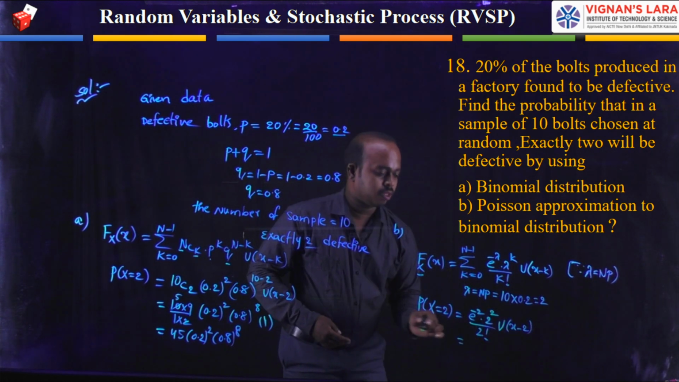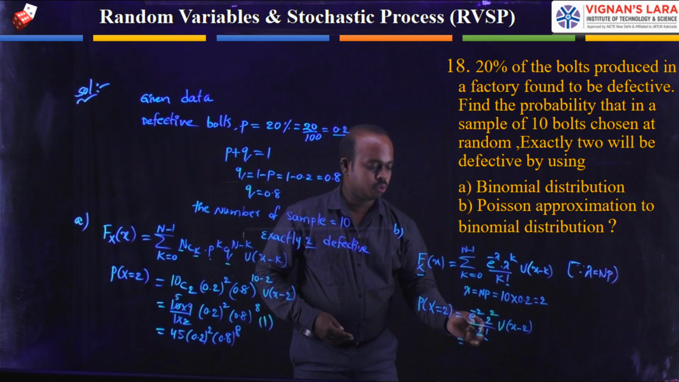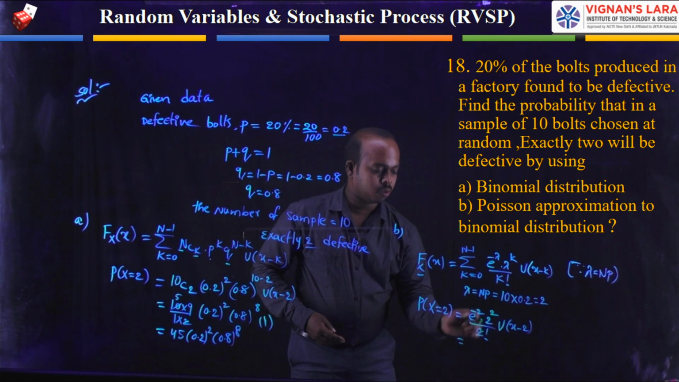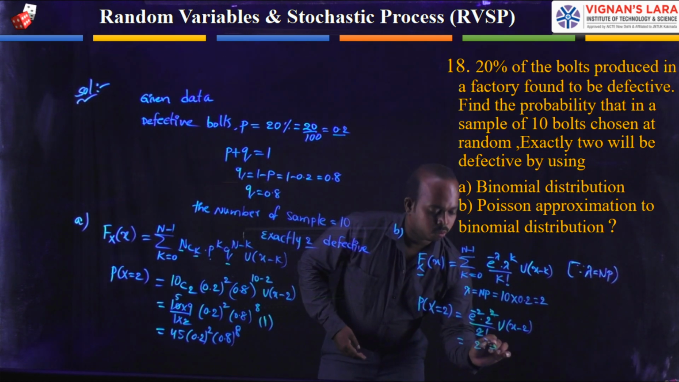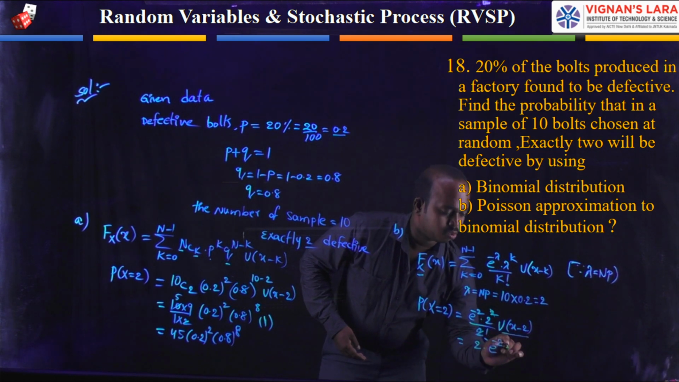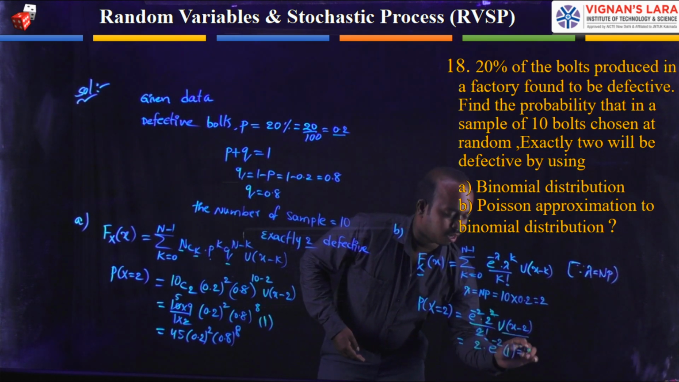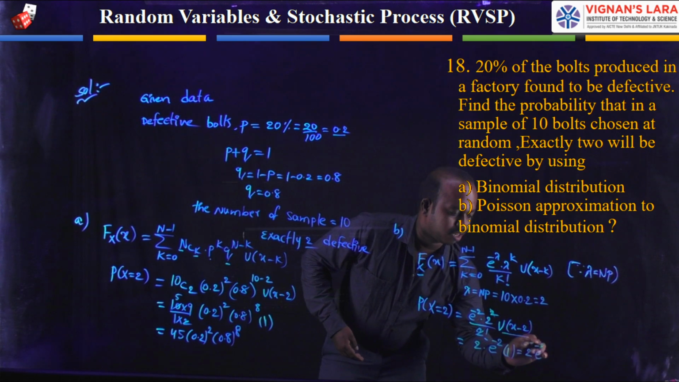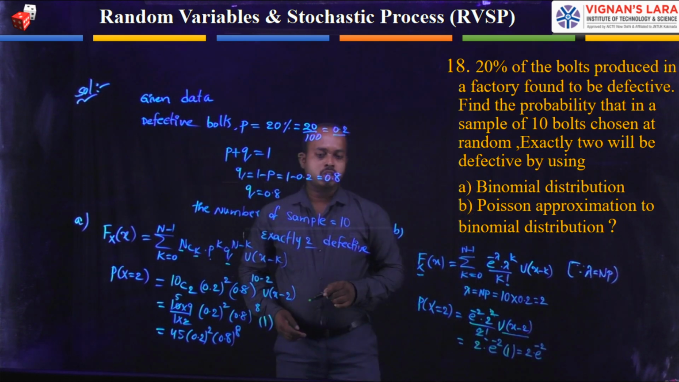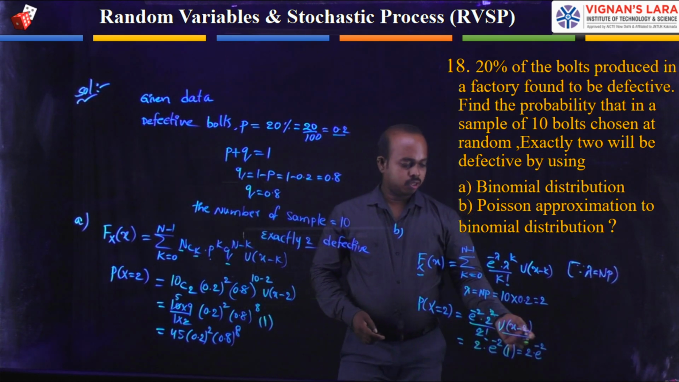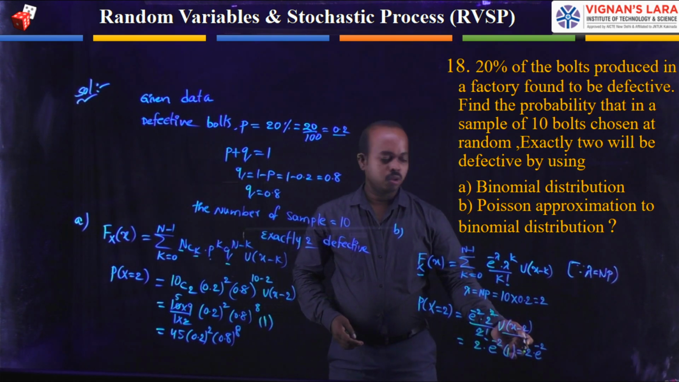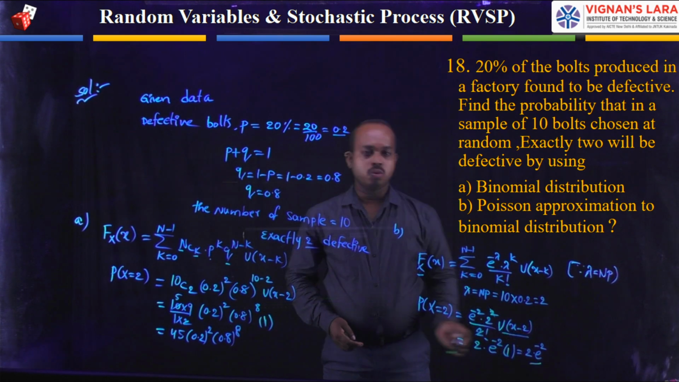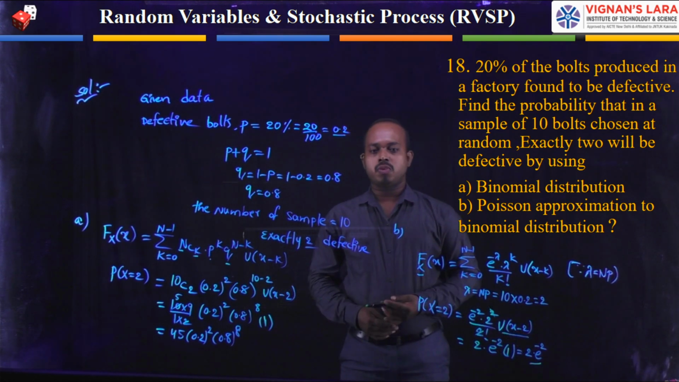Now you can simplify this one. The 2 factorial value is also 2, so you can cancel the 2 factorial and the power of 2. You can write 2 into e power minus 2. Here the step function value is unity. You can write 2 into e power minus 2. You are able to find the exponential value, e power minus 2, then multiply with the 2, and we have the finalized value for this Poisson distribution function.